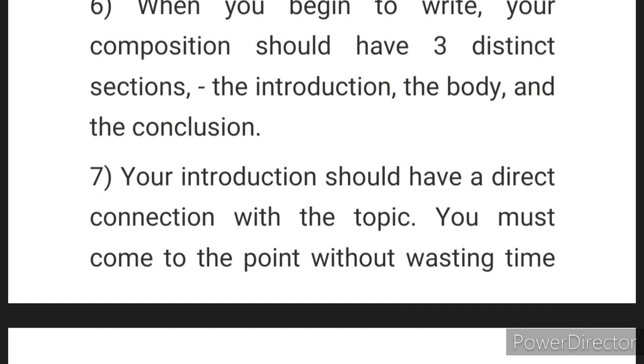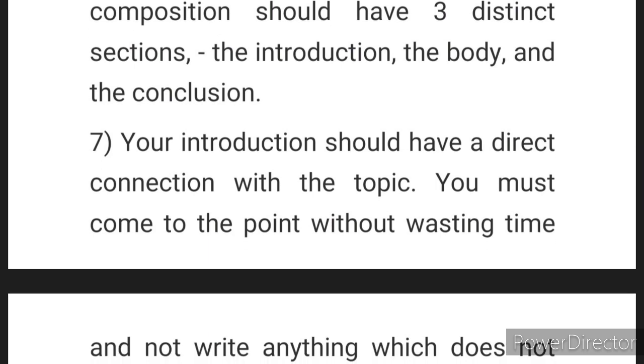So please remember that what you are writing will be read by the examiner. And if you are irritating the examiner by writing in a single paragraph, the examiner's eyes don't get any rest. There is no break in the paragraph. In that case, you are going to lose 5 marks of the format straight away. So what is the format? 3 distinct parts should be clearly visible in your essay. Introduction, body, conclusion.